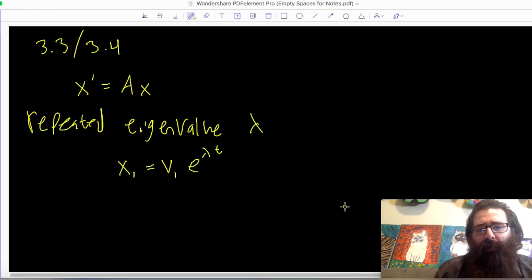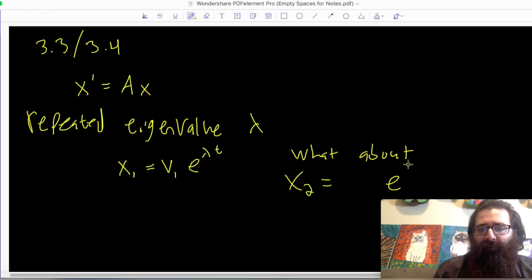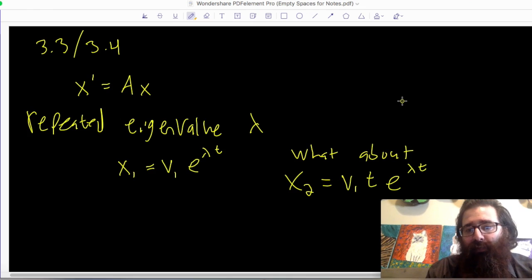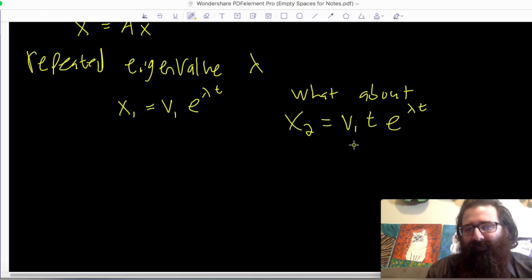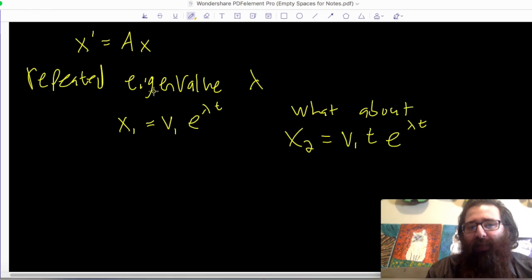But then if we're thinking about the characteristic equation and how we solved back then, we're thinking, what about x2? I have e to the lambda t, since that repeats, and if I use that same eigenvalue, it's going to give me the same eigenvector, so I got v1. So what do we fix? We just multiply by t, right? This should still be a solution if I'm thinking about the characteristic equation and solving like what we did with the homogeneous differential equations back in section 2.3. But under further investigation, this is not a solution to x prime equals Ax.